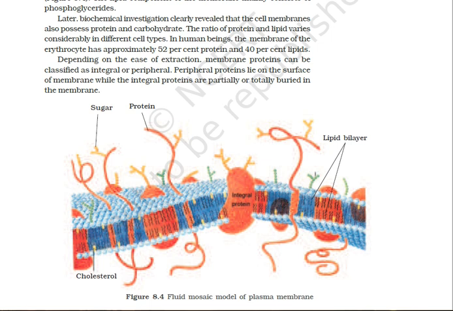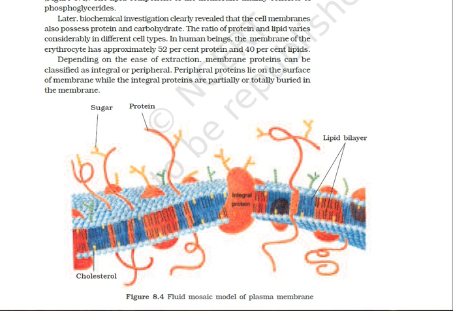Now, the fluid mosaic model suggests that there is a phospholipid bilayer. Phospholipids have their hydrophilic heads facing outwardly, while the hydrophobic tails face each other.